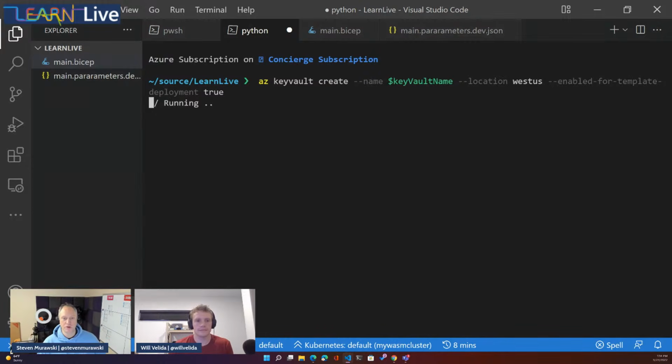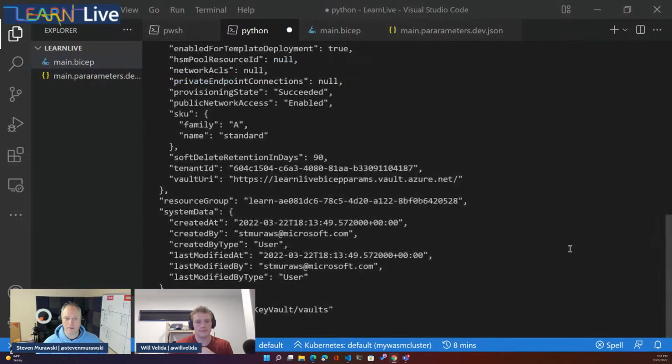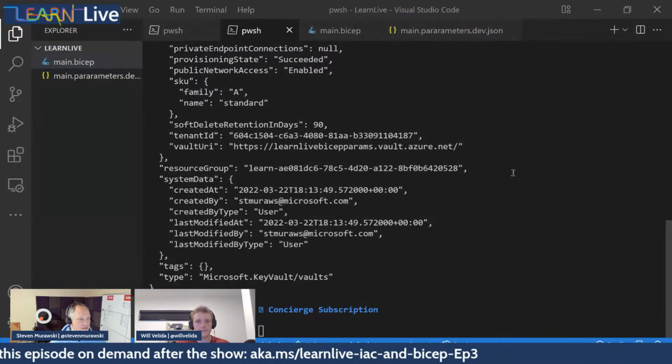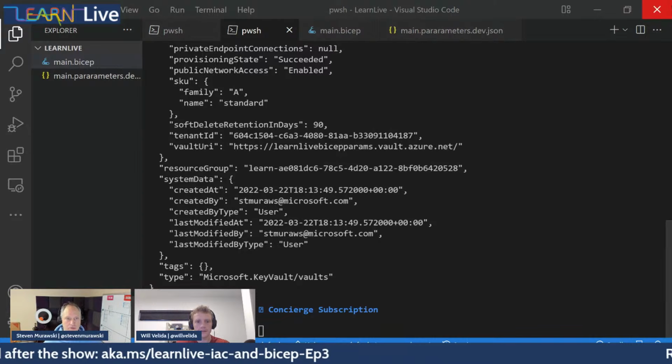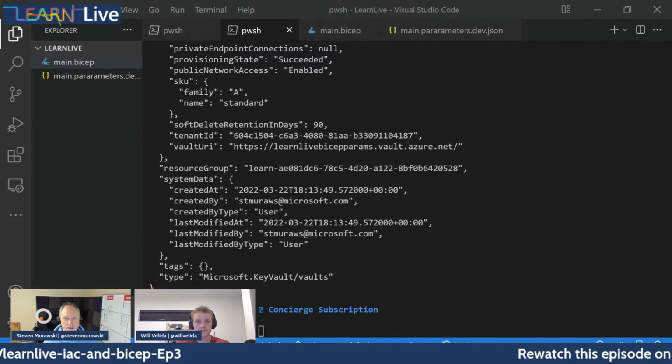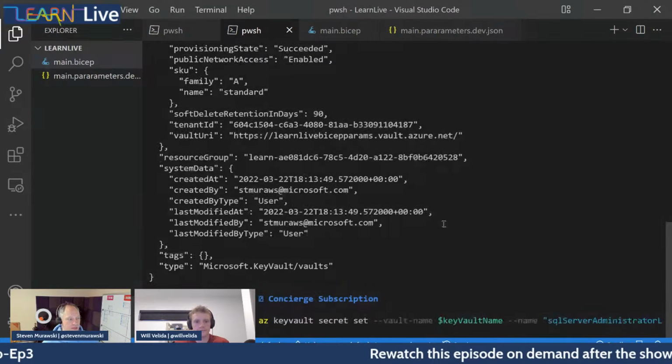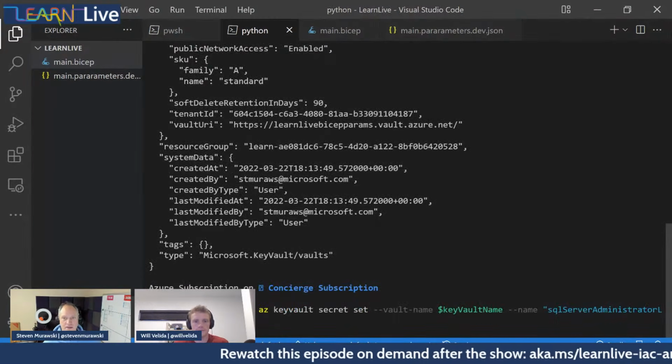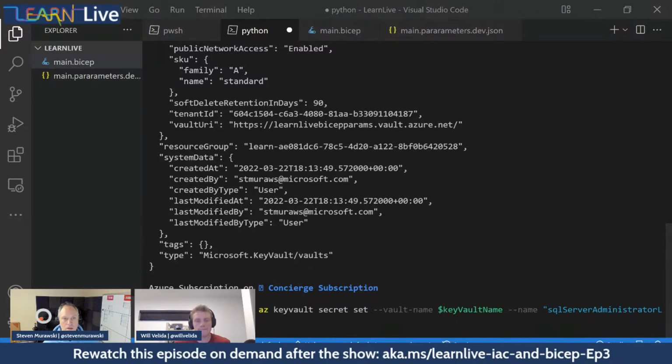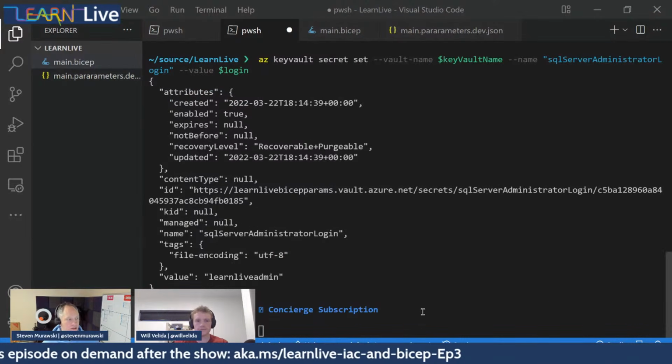While that's running, it should just take a moment or two. What we're going to do next is create a couple of secrets for our SQL Server administrator login and password, and then we can update our reference in our parameters file so that we can use those values. Nice, that was created. Yep, we've got that there. Let's get these things created, and once we get them created and can reference that, we'll get moving right along to the next step.